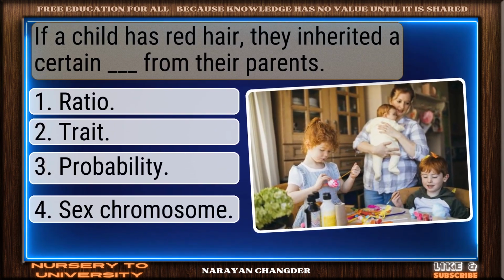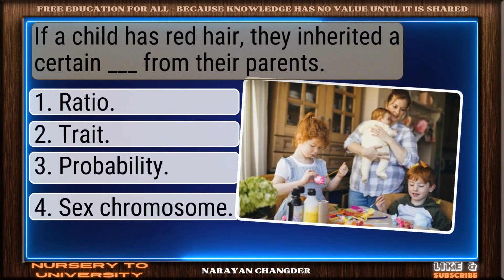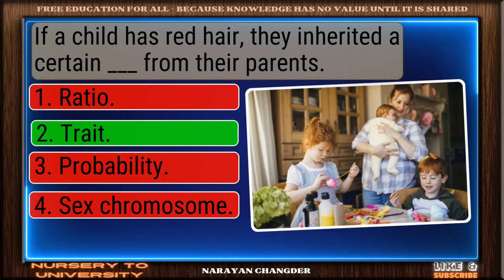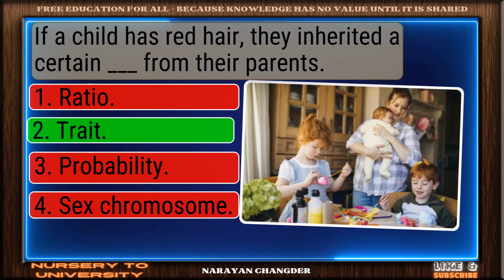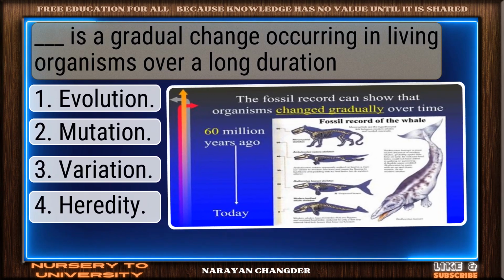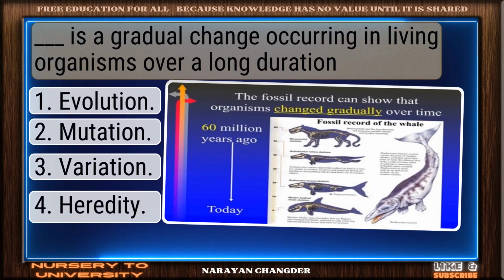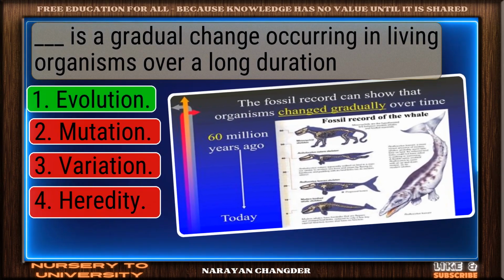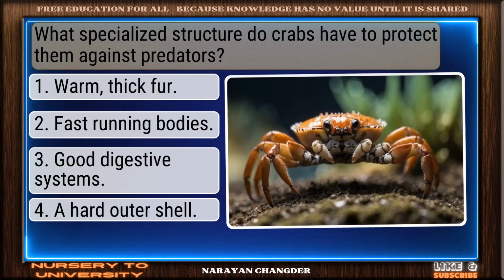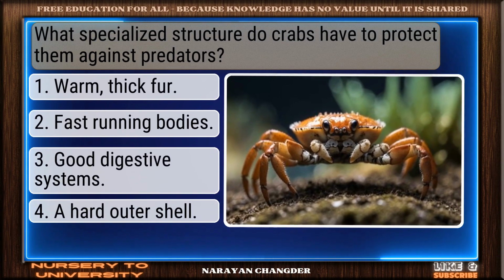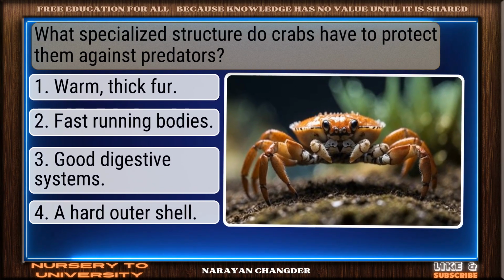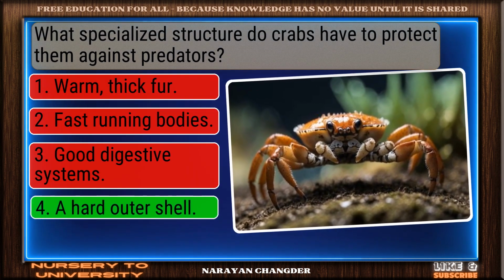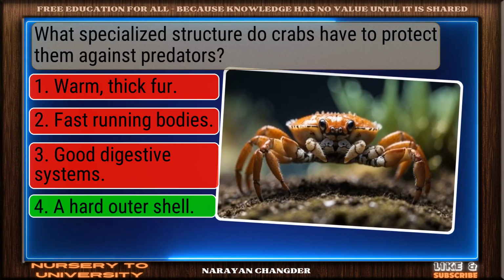If a child has red hair, they inherited a certain dash from their parents. Clear logic, trait is sound. Dash is a gradual change occurring in living organisms over a long duration. Nice work. Evolution fits perfectly. What specialized structure do crabs have to protect them against predators? Solid response. A hard outer shell is valid.